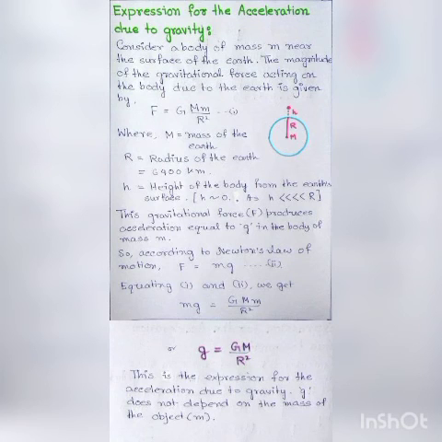From this expression we can cancel small m and we will get small g equals capital G into capital M by capital R square, that is g equals GM by R square. This is the expression for the acceleration due to gravity.